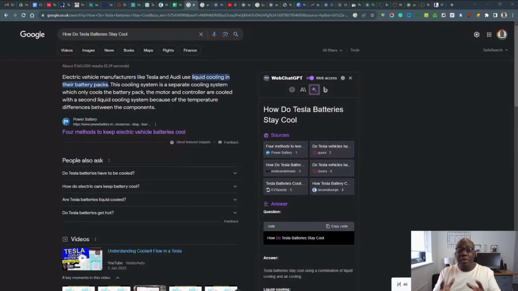Now, the secret to getting featured snippets is to write something very similar, but make it a lot more refined than what's already available. If we look at the existing featured snippet, we can see that it's highlighted: liquid cooling in their battery packs. So we want to ensure that our prompt includes that within the snippet, but we want to make sure it's a lot more refined than the actual snippet that you see here.